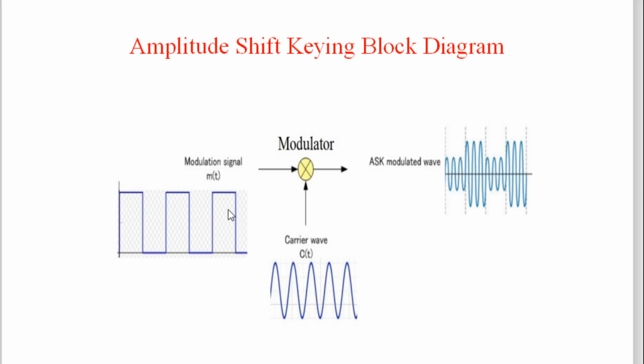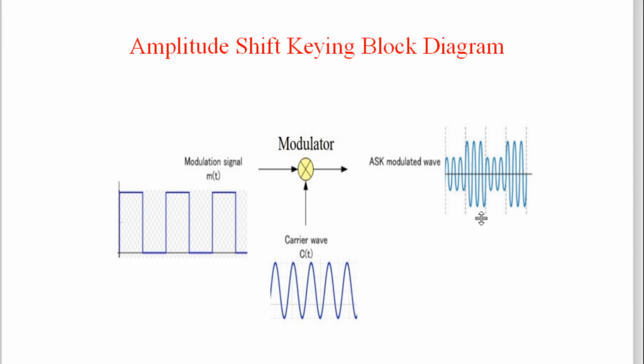Then after logic 0, logic 1 comes. As soon as logic 1 comes, the modulator again is making changes only in the carrier signal, and it increases the amplitude of the carrier signal here. As long as logic 1 is there, the modulator is changing the amplitude of the carrier and keeping it at high voltage for the time duration of logic 1. Then again logic 0, again the modulator is changing the parameter of the carrier only and making it low voltage.